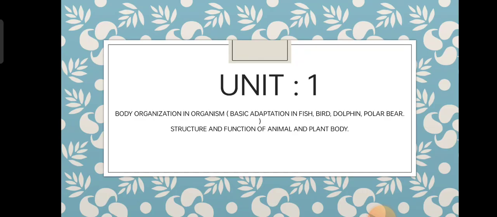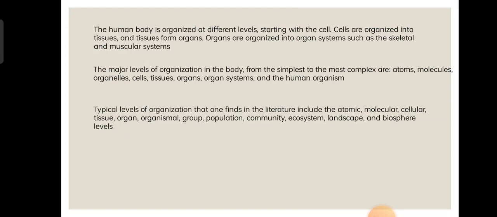In unit 1, body organization in organisms, we are going to study the adaptation in fish and bird alone today. First of all, what is organization? What is called an organism? What is the organization of life? First you understand the basic concept.